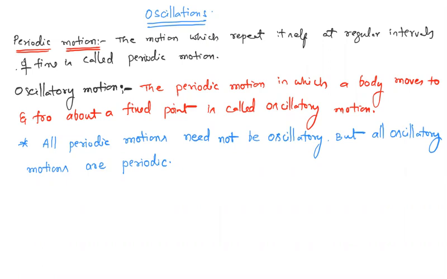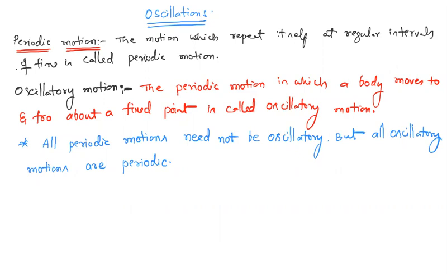If all the particles of the object have equal displacements in equal intervals of time, that is called translatory motion. If all the particles are revolving in a circle, that is called circular motion. Like that, we have discussed rotational mechanics and all the different types of motions. But in this chapter, we have to discuss a particular motion that is called oscillatory motion.